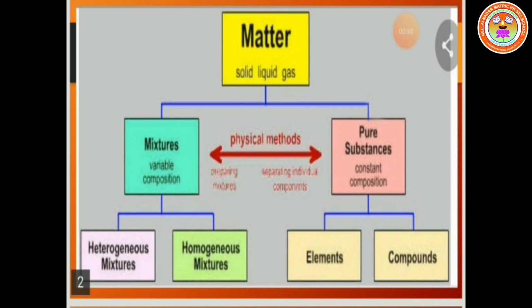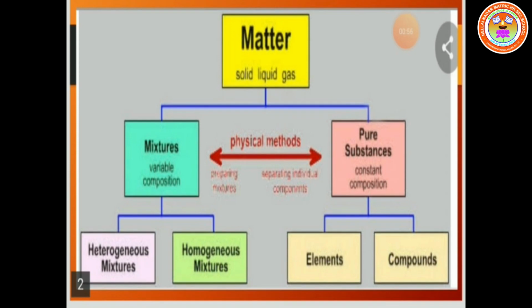What is the meaning of pure substances? Constant composition. What is the meaning of mixtures? Variable composition. Pure substances are classified into two, elements and compounds. Mixtures are classified into two types, homogeneous mixture and heterogeneous mixture.